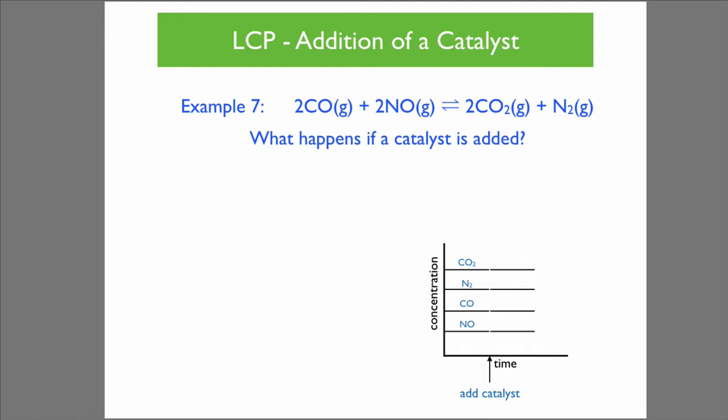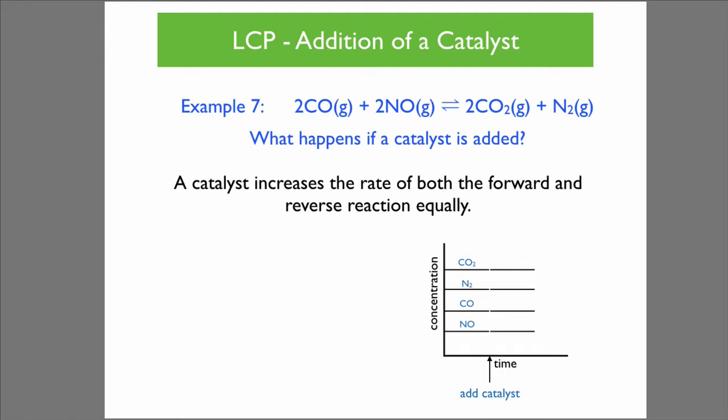Carbon monoxide and nitrogen monoxide. What would happen if a catalyst is added? Well, a catalyst increases the rate of both the forward and reverse reactions equally, and so there's no shift in equilibrium. The equilibrium will be reached sooner though.